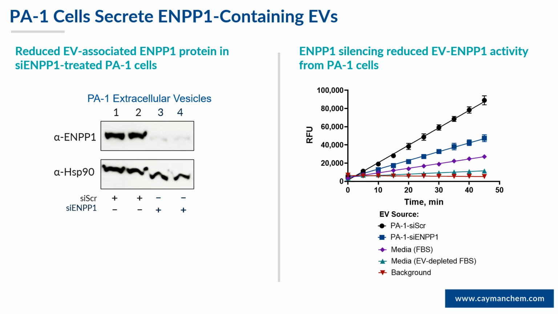We then assayed these EVs in the fluorometric ENPP1 activity assay, and we confirmed that the EVs can hydrolyze the TG-mAMP substrate, and activity was reduced following silencing in these PA1 derived EVs. Interestingly, we also isolated EVs from fresh medium containing either 10% FBS or 10% EV depleted FBS. What we saw was that regular FBS contains EVs which contain a high ENPP1 activity, while in the EV depleted media, the rates were much lower.